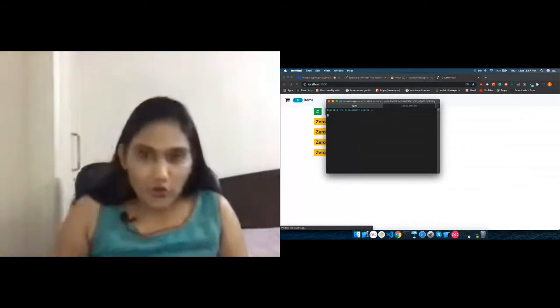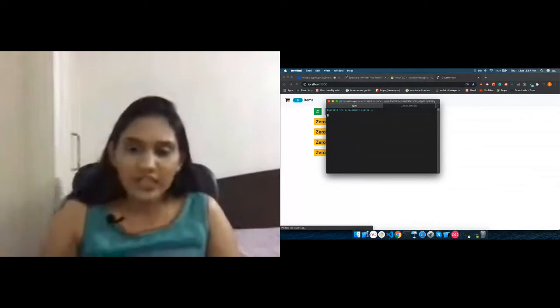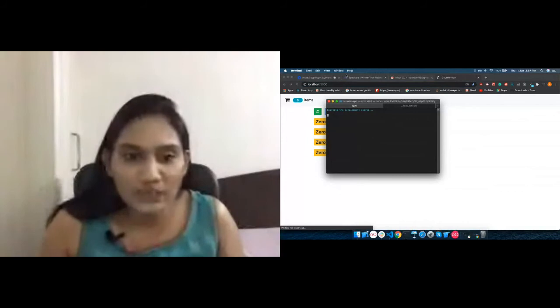So let me just show you the terminal. We can open it this way: right-click on the browser and inspect it, or press Command Shift I or Control Shift I, depending upon the OS which you are using.